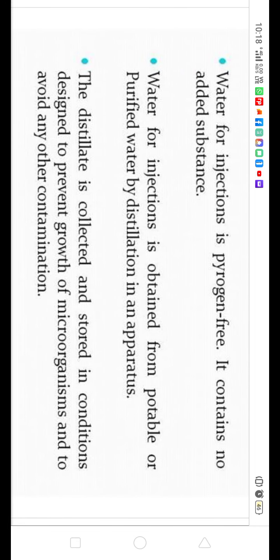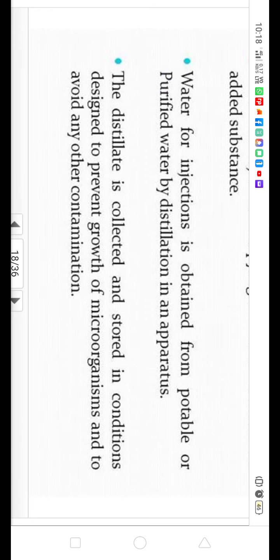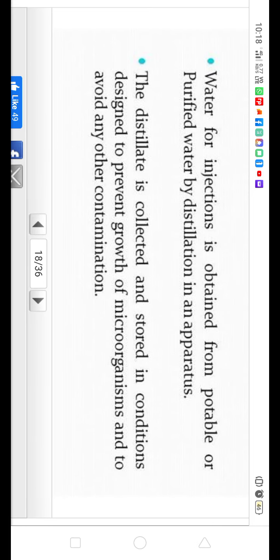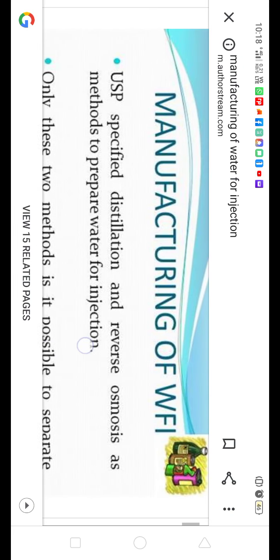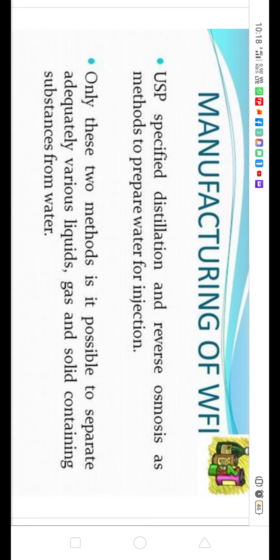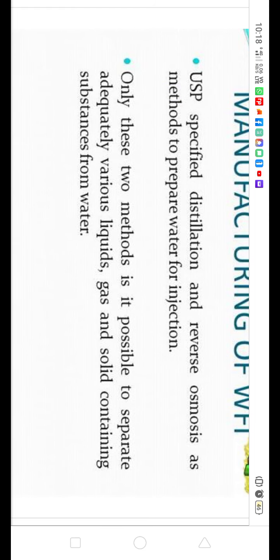It is obtained from potable water by distillation, and the distillate is collected and stored in conditions designed to prevent growth, right? Since it is water, it can easily lead to the growth of organisms, so to avoid it we have to store it properly. Now the manufacturing of WFI: USP specifies that distillation and reverse osmosis are used to prepare WFI, and by these methods we can separate out various liquid, gas, and solid containing substances from the water.